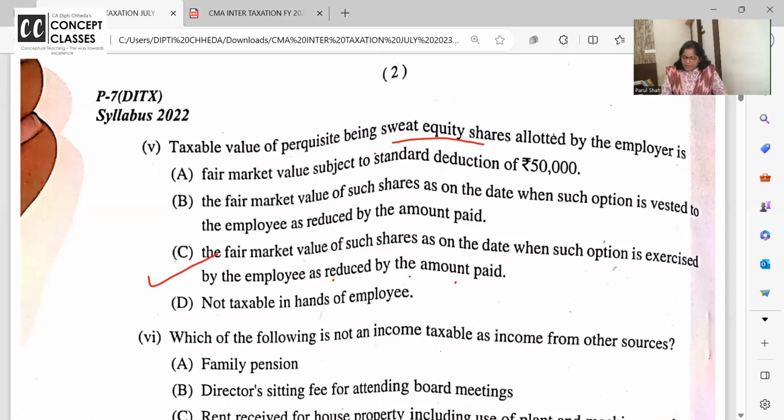Understood? So if a share of 230 is getting to you at 180, then 50 rupees is income, but not when it is vested, when it is exercised. It is not taxable? No, it's very well taxable. And when the employee sells the shares, this is going to be the cost.